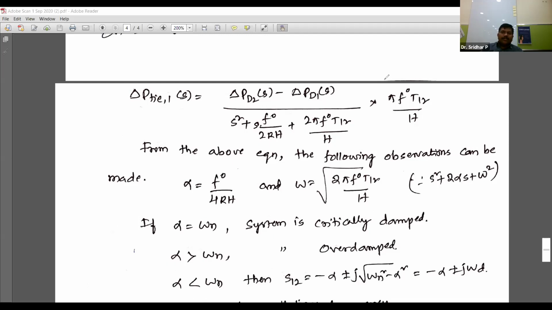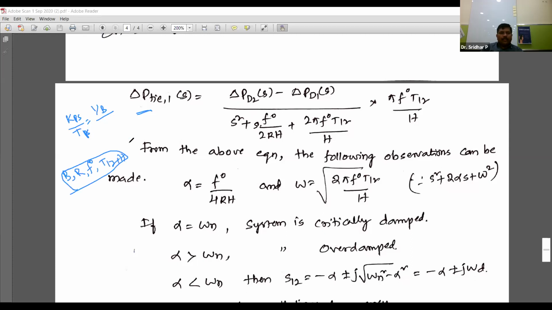If you simplify the above five equations, you will straight away get delta P_ti1 of s equal to delta P_d2 of s minus delta P_d1 of s by s square plus s into f naught by 2 R H. Don't confuse R H and f naught. We only used to get a term like Kps by Tps. As I told you in the previous expression, Kps and so on are unwanted parameters, because finally we want the expression in terms of B's and R's, f naught, and T12. These are the common required parameters, and the remaining parameters you can eliminate. H is also required,